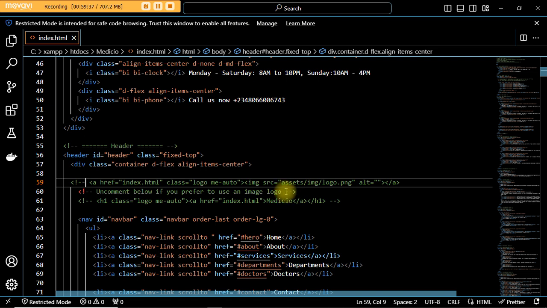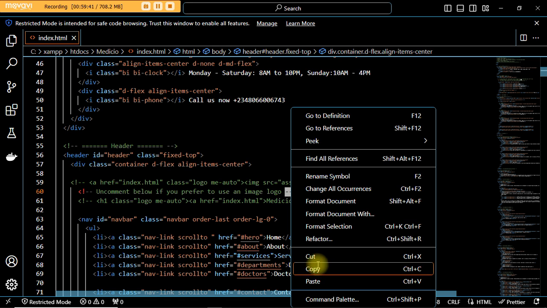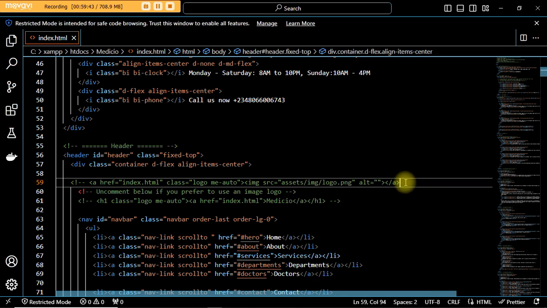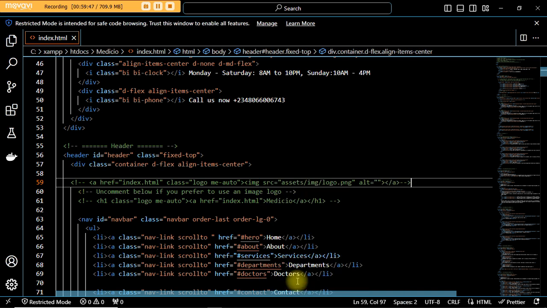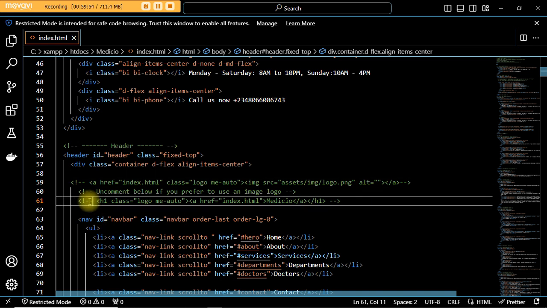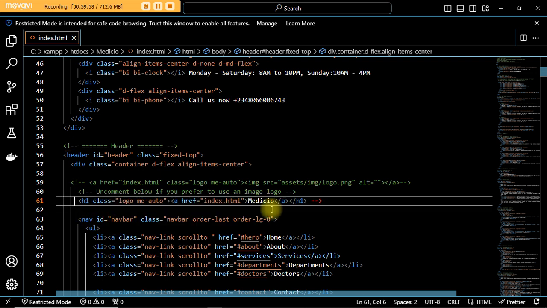Now you come here, also copy this last one and bring it to the end to comment that line out, you paste. Then you come here and uncomment this one, meaning remove that comment. Come here, also remove this comment.